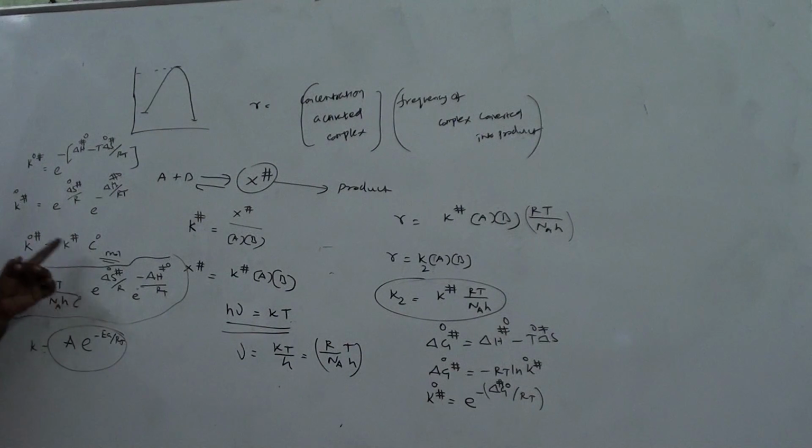Not for 1 molar, but for different concentrations, so they are related. K naught is... delta G naught is per mole, we write it. Standard free energy is for 1 mole of product. For any mole, when it is 1 mole there is no difference, but for different moles, yes, there is a difference. Got it?